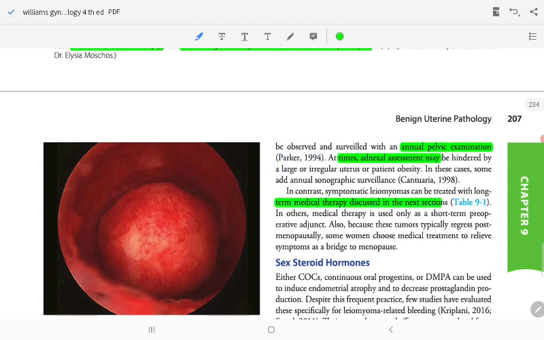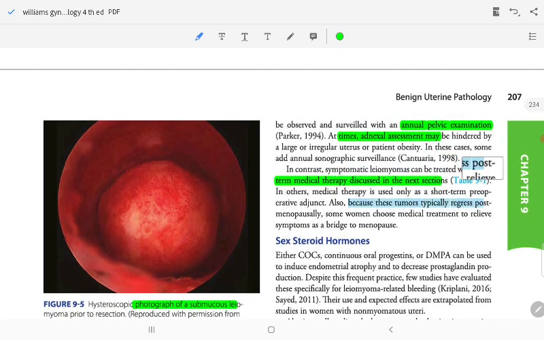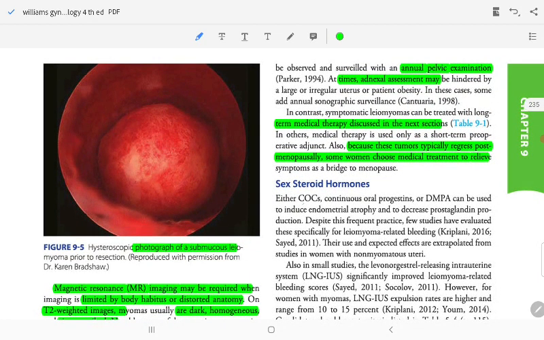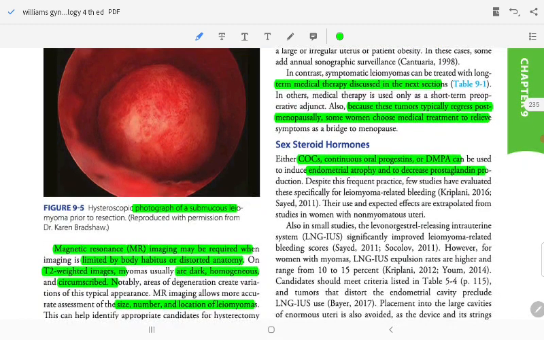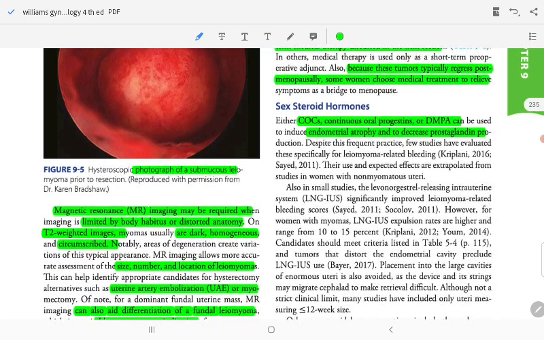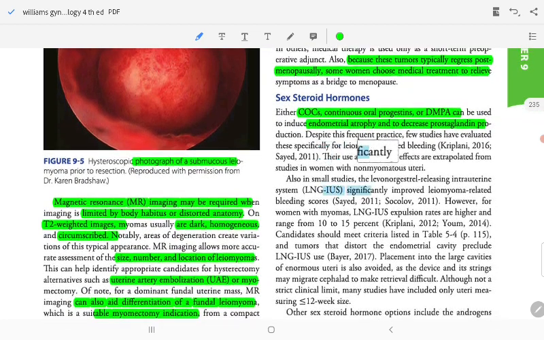Other medical therapies use certain priority agents. Tumors typically regress postmenopausally, so some women choose medical treatment to relieve symptoms until they reach menopause. Either combined oral contraceptive or continuous oral progestin or DMPA can be used to induce endometrial atrophy and decreased prostaglandin production. Despite frequent practice, few studies have evaluated these specifically for leiomyoma-related bleeding. Their expected effect is extrapolated from studies in non-myomatous women. Also, in a small study, the LNG-IUS significantly improved leiomyoma-related bleeding.